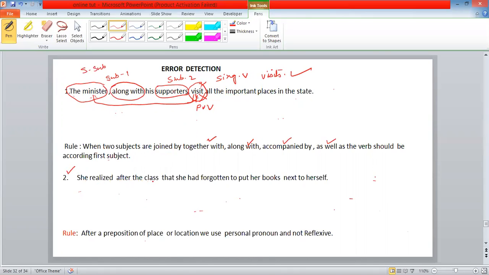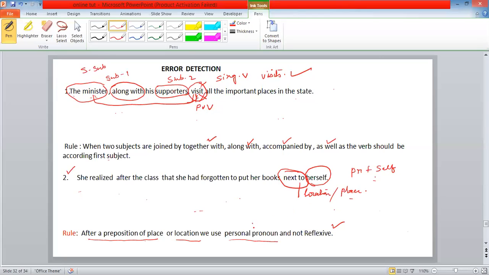She realized after the class that she had forgotten to put her books next to herself. Next to is preposition. It is based on location or place. What is the rule over here? After the preposition of place or location, we use personal pronoun but not reflexive. What do you mean by reflexive pronoun? We add self to pronoun, then it becomes reflexive. Here, herself is reflexive pronoun. Clear?